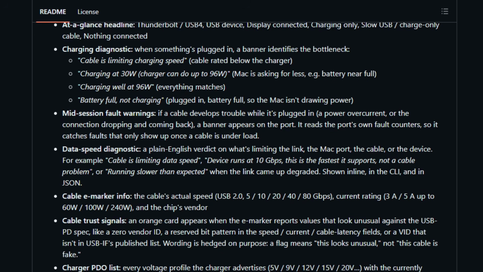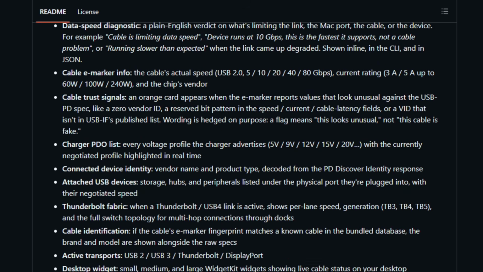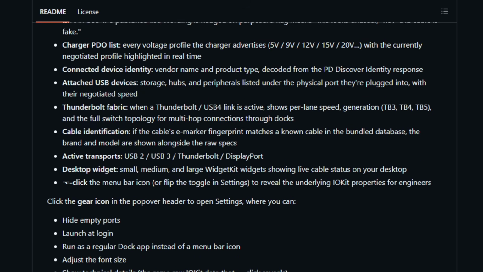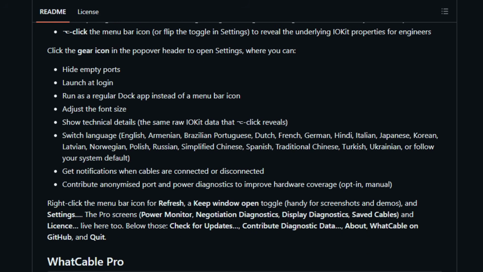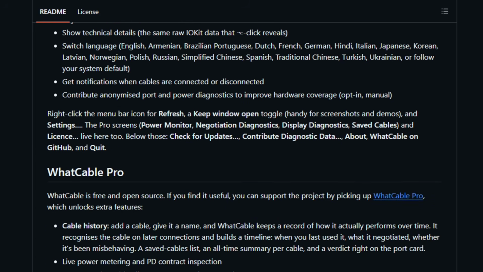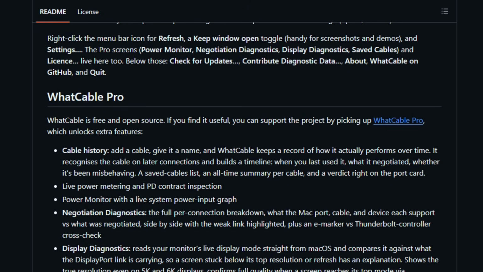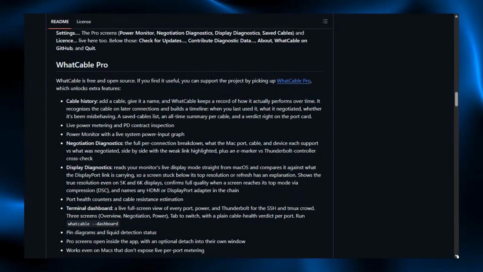For each port, it gives a headline, a charging diagnostic that explains why power might be slow, the cable's speed and wattage, the charger's voltage profiles, and the connected device. It uses only public IOKit services and runs on macOS 14 and later. Download it and check your cables.